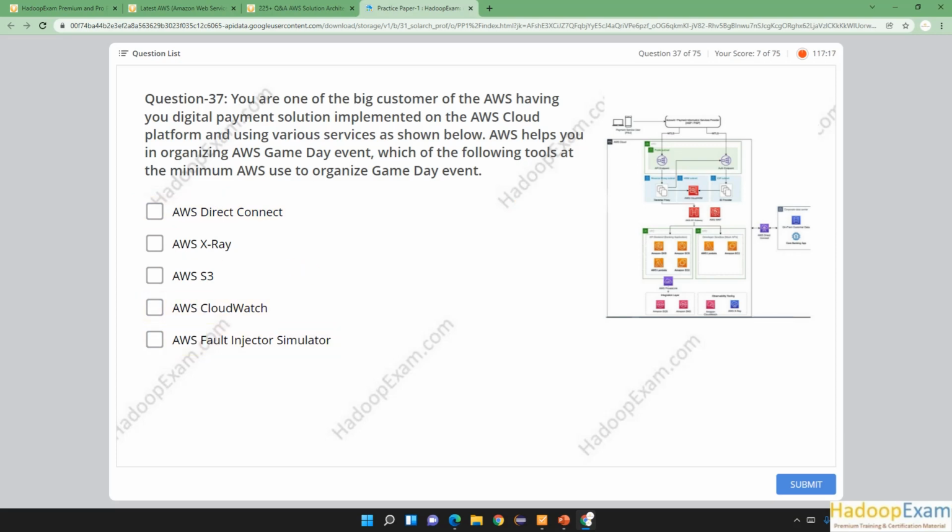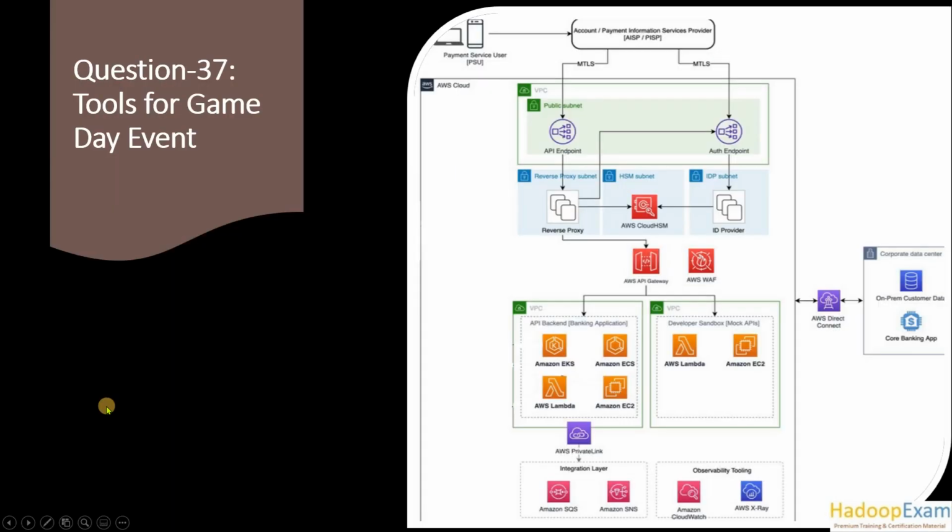So before answering this question, let me go to the explanation and come back to your reference architecture, which I put on one slide so you can understand this. These are all the AWS services which you are using. This is a reference architecture, no need to go in depth, but just look into this. This is your VPC, one VPC, and this is the second VPC. These are the services you are using: Amazon EKS, Amazon ECS, Amazon Lambda, Amazon EC2.